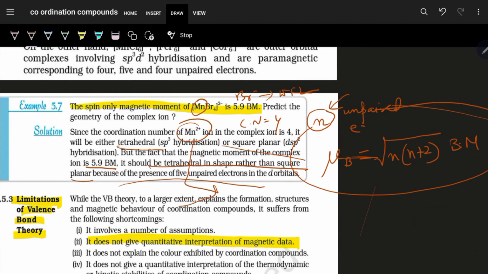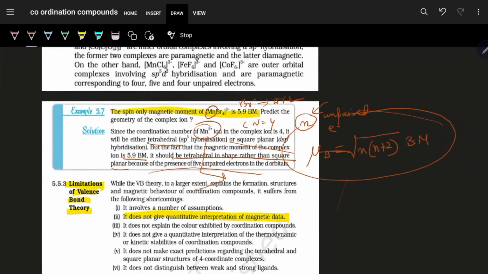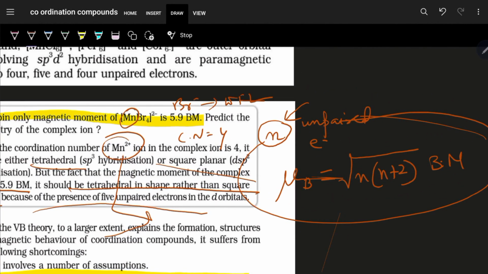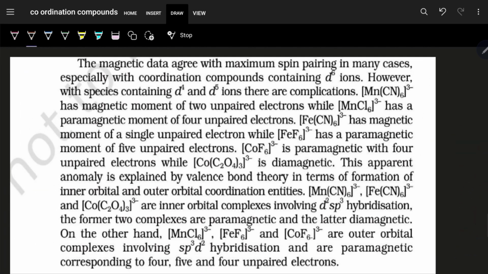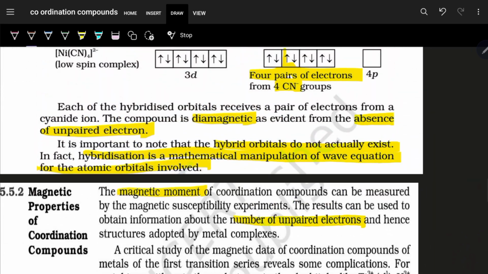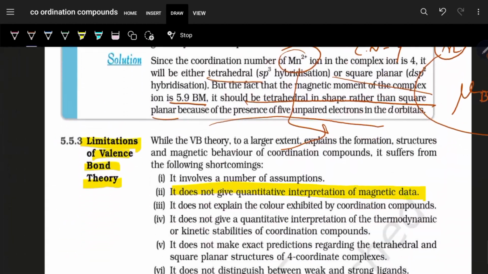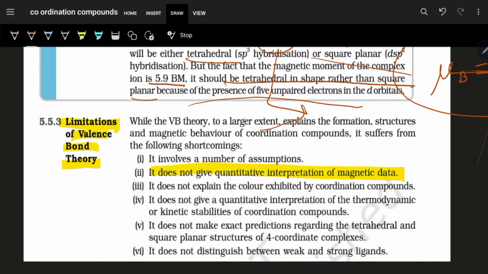After CFT and LFT came, after the concept of magnetic moment came, we know it is root over n into n plus 2 Bohr magneton. But nowhere in VBT is it given that it is root over n into n plus 2. So there is an assumption with the structure we are assuming.